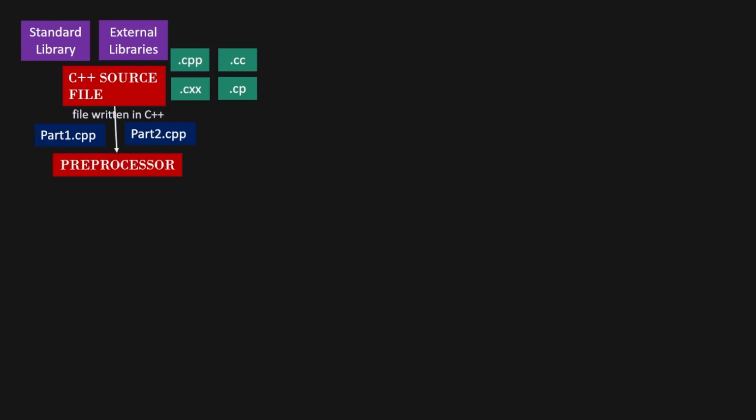Preprocessing. The preprocessing stage in the C++ build process handles directives that begin with hash in the code. This includes several key operations: file inclusion, macro expansion, and conditional compilation. File inclusion is managed by #include directives, which incorporate the contents of header files directly into the source file, ensuring that all necessary declarations are available.